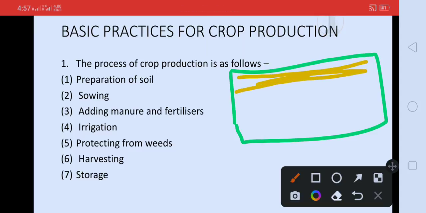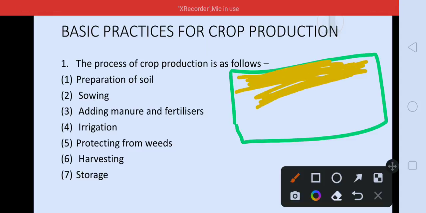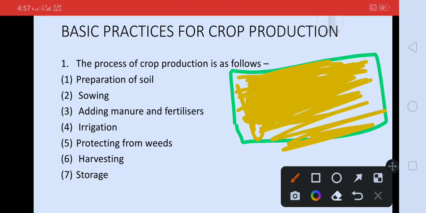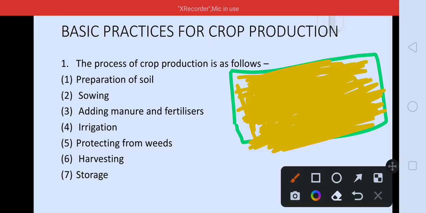You have to prepare the soil first. You have to prepare the soil inside this. So I am doing the color to show you how the soil is prepared. So you will prepare the soil over here. You will make it fertile so that everything can grow inside this, because fertile land mainly helps in the growth of the plants. If the soil is not prepared, then you won't be able to grow anything.